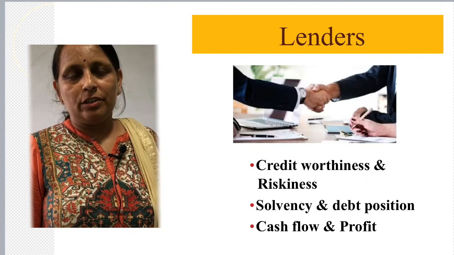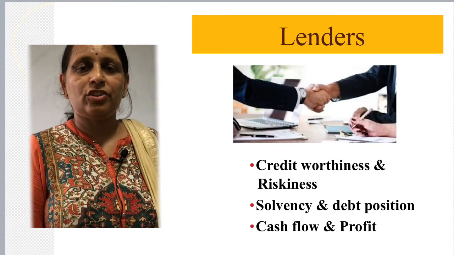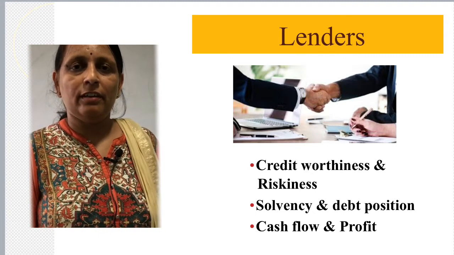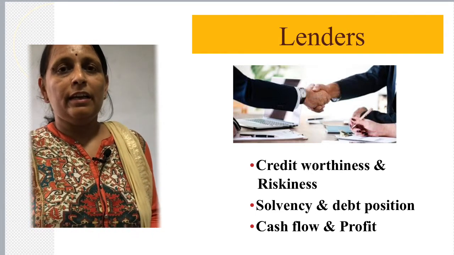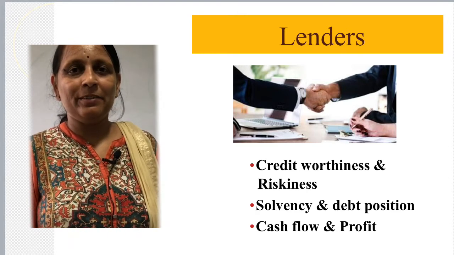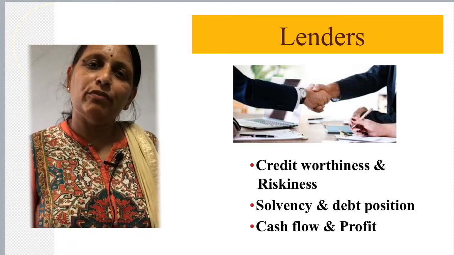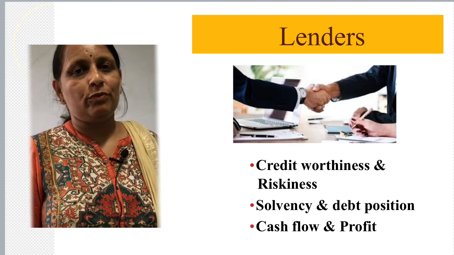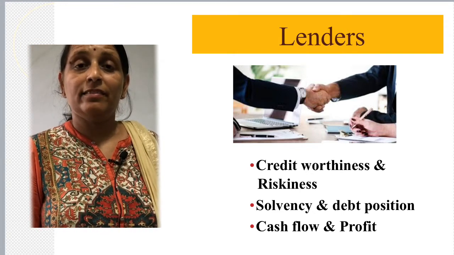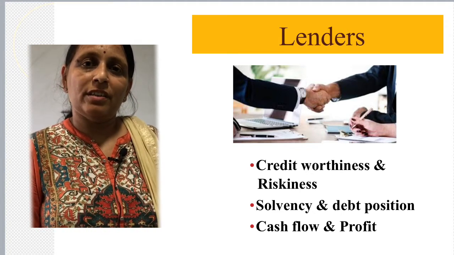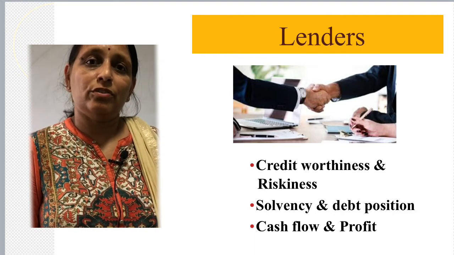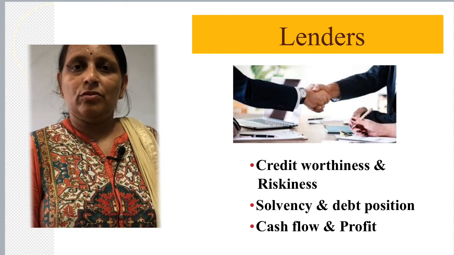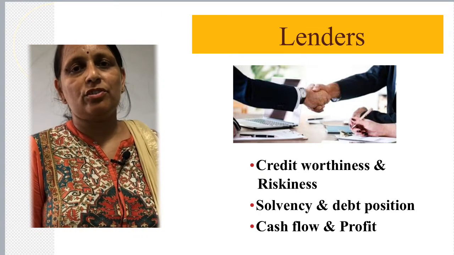Another type of external stakeholder who is interested in knowing the financial accounting information of the company is the lender, right. There are only two parties who will provide funds, who will provide the required capital to the firm for its operations: the owners and investors, number one, and the lenders, second. So, you can invest in a company not in the form of shares for sharing profit, but also as a creditor who lends money to the firm in expectation of a fixed rate of interest.